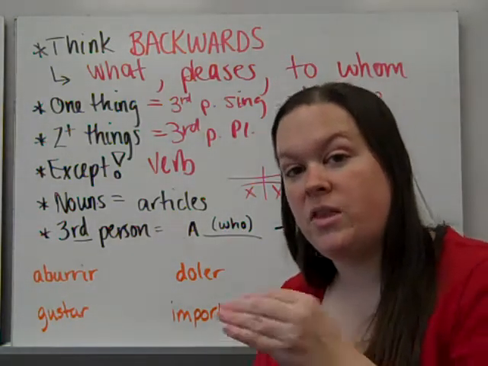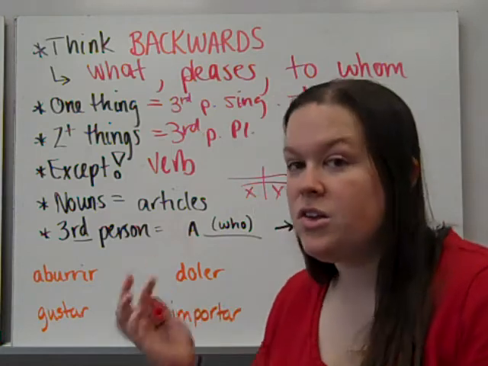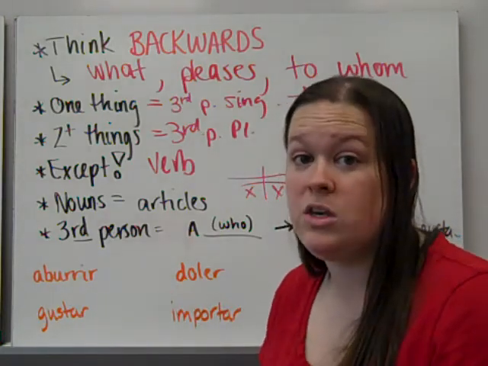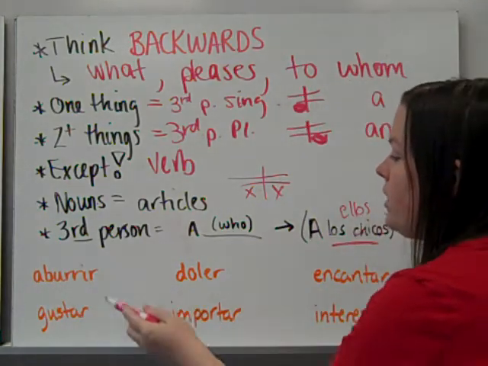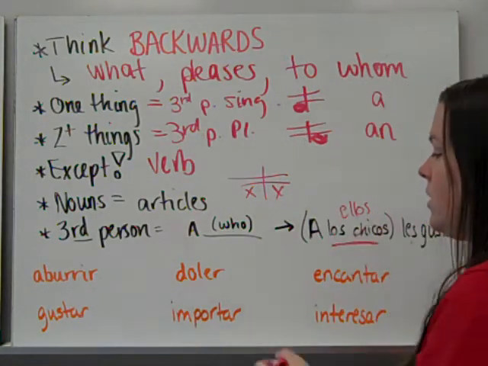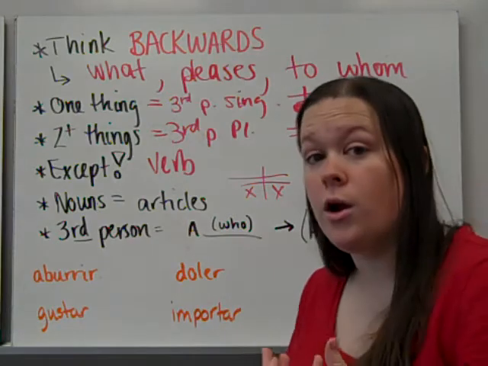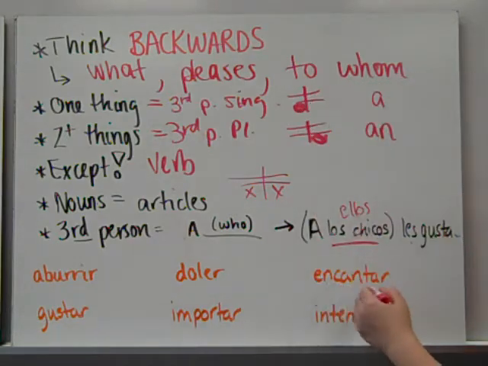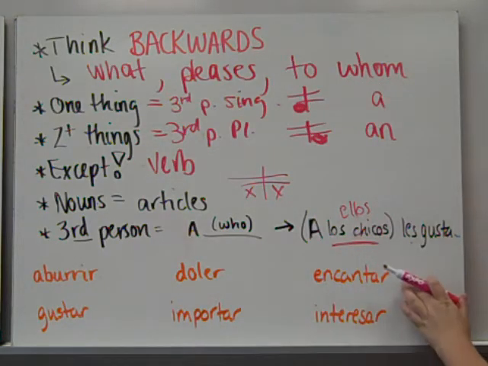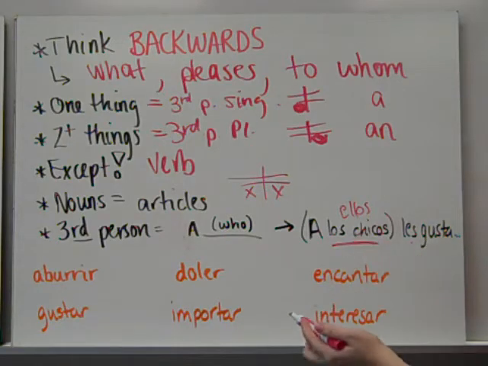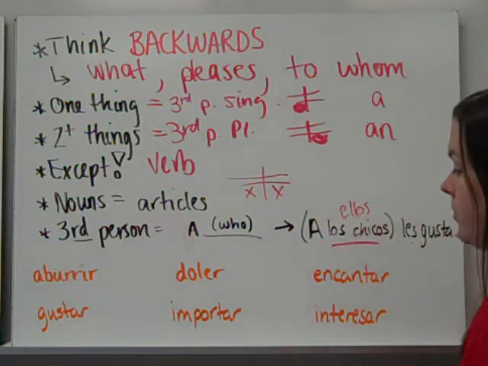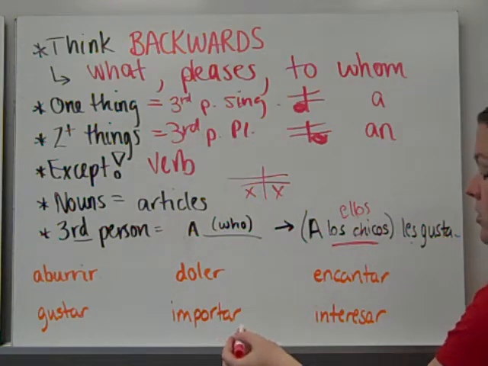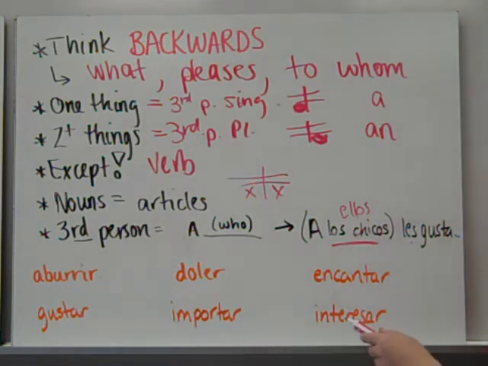And we have a couple of verbs that follow this format. This is not an exhaustive list, but these are the most common ones that you will see that follow the same format of back to front. Aburrir, so to be bored by. Doler, to hurt. Encantar, to love, or to be loved by. Gustar, to be pleasing to. Importar, to matter. And interesar, to be interesting.